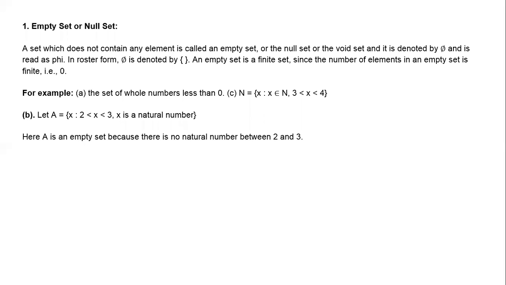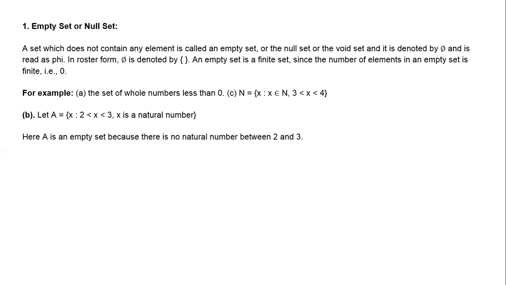What is the tabular method? For example, you have set A, which has the elements from 5 to 10. How do you write this? We'll be writing the natural numbers from 5 to 10, all of which will be in the set A. So it is equal to 5, 6, 7, 8, 9, 10. Then, if you want to represent it by using the rule-based method, how do we do that?